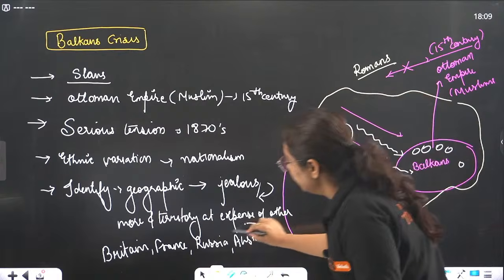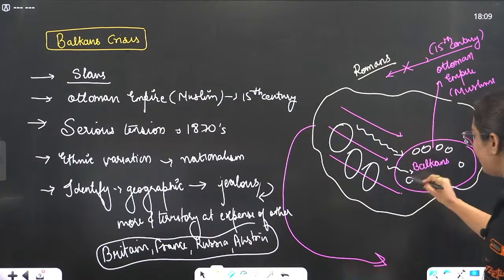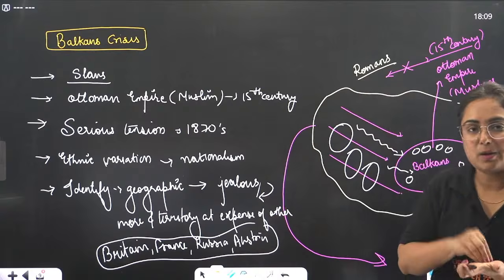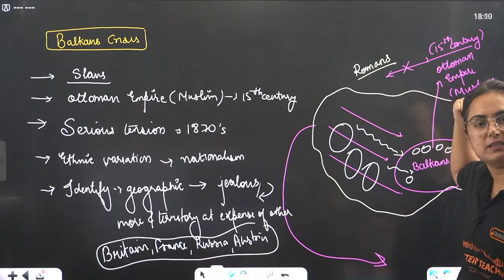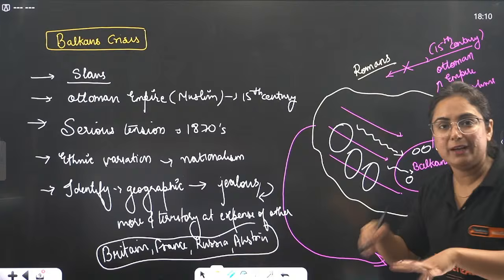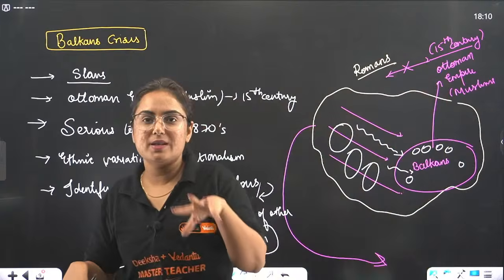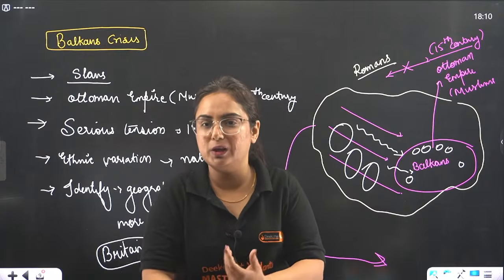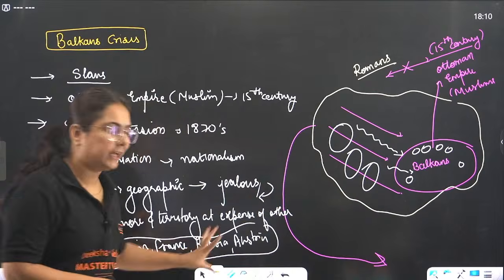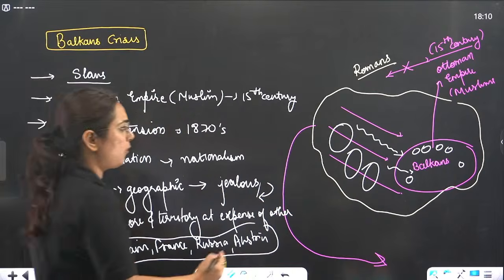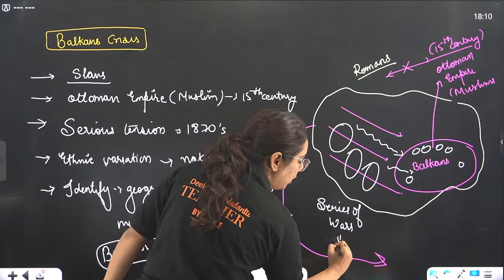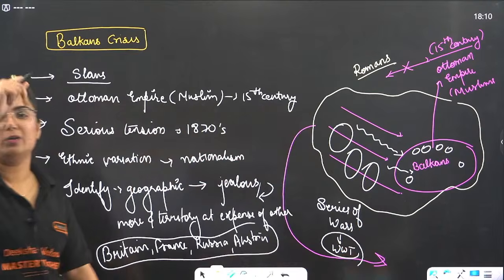But now what happened? One will support one side, the other will support another, because they are also rivals of each other. They started supporting because their objective was that from here we can easily go to Asia, so we can control them. Like whenever there is an issue between Iraq and Iraq, the USA comes, because they know they have to control one of them in Europe, in this prime geographical location of the world. So they entered. Then a series of small wars started, which eventually led to World War I. Now tell me, clear?